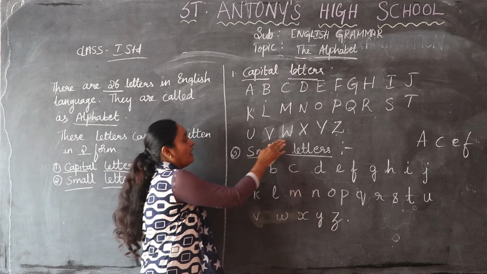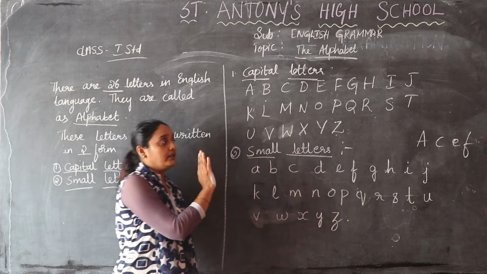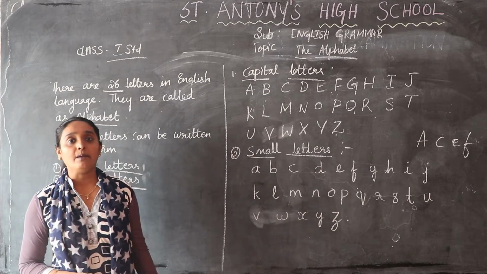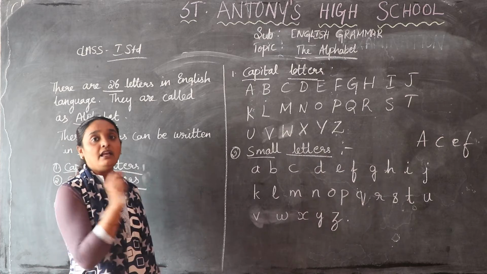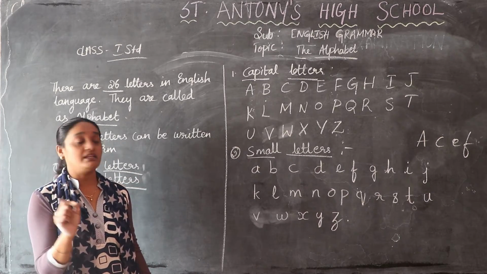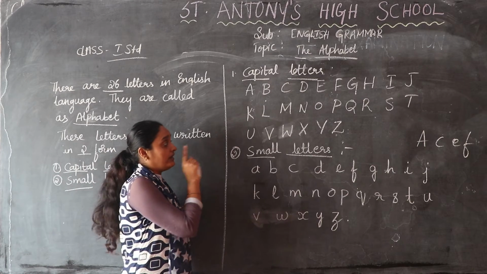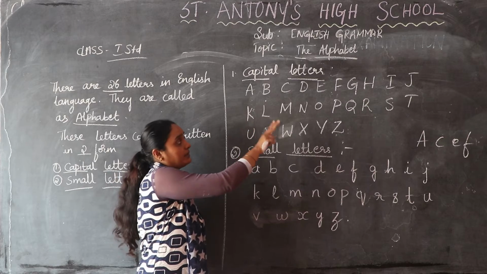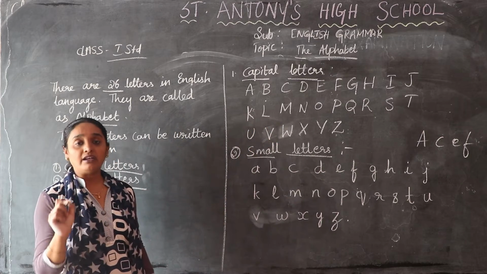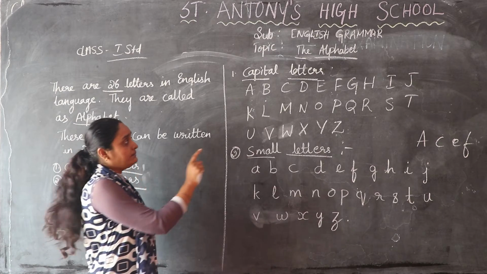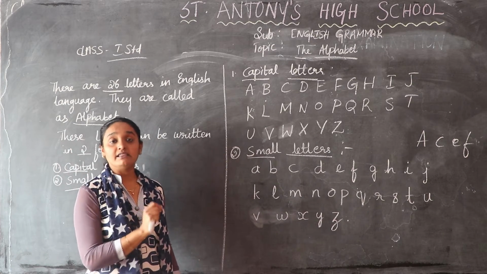These are all in alphabetical order. This alphabetical order forms a family. If one member is missing, the family will not be complete. If I rub out letters from this, whether the capital letters or the small letters, and one letter is missing, then the family member is missing in the alphabets.